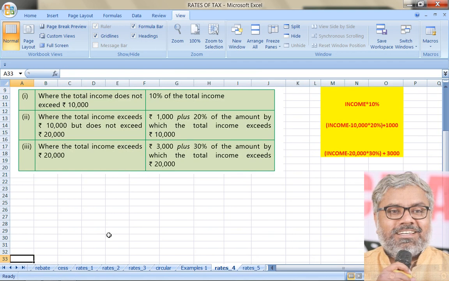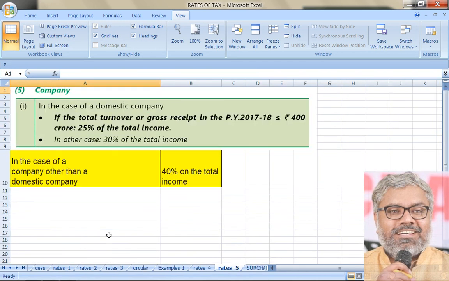For the income between 10,000 to 20,000, the tax rate is 20% plus 1,000, which is belonging to the earlier slab. For the income exceeding 20,000 rupees, the tax rate is 30% plus 3,000 rupees for the slabs belonging earlier. So that is the computation of base tax for cooperative societies.